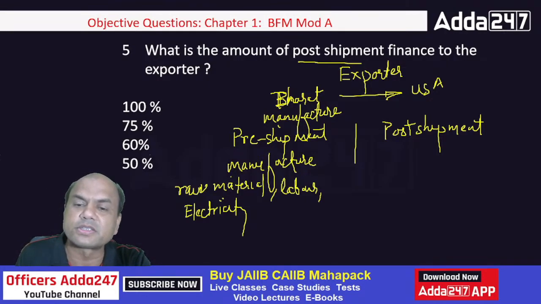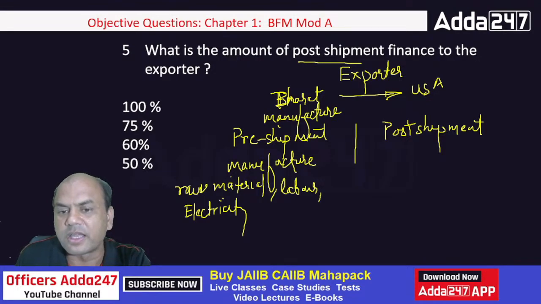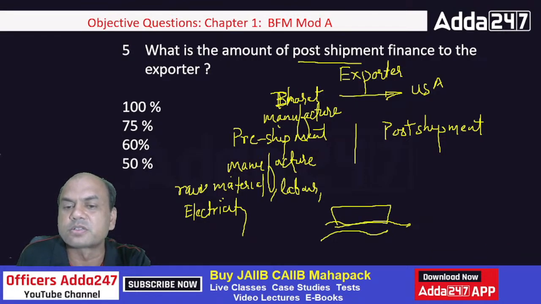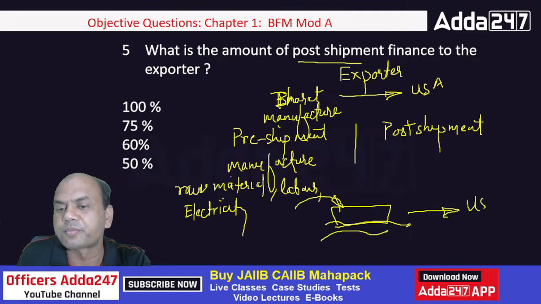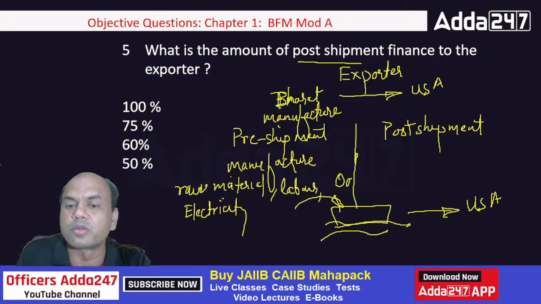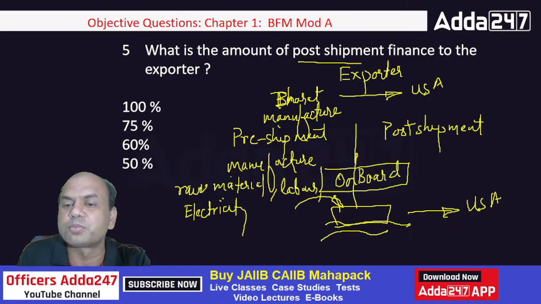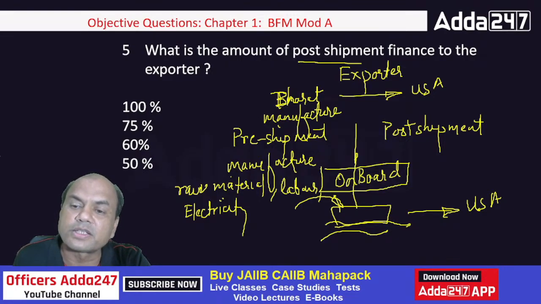And post-shipment means what? He'll prepare these goods and then he'll load it via, let's say, sea, on a ship. The goods will be put on the ship and then the ship will go to USA. When the goods are loaded on the ship, from that time itself, post-shipment starts. When you get this on-board stamp, the shipped on board date, at that time post-shipment starts. Now the goods are sent to USA and we are just waiting for the funds to come.